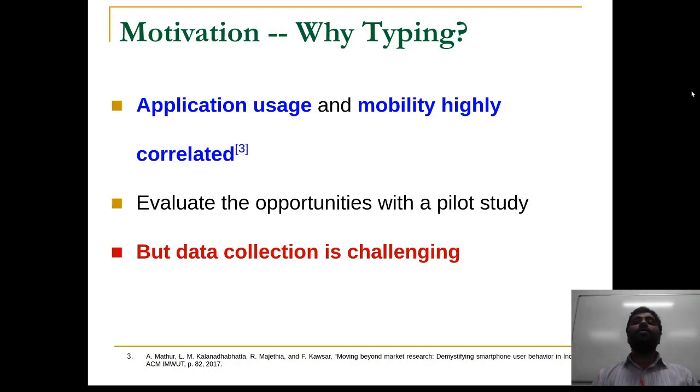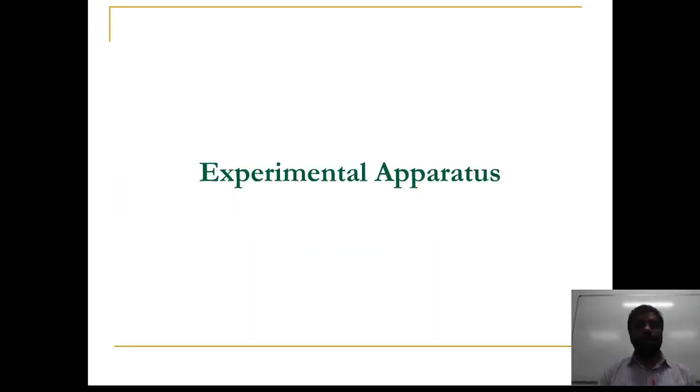But a major concern in this regard is collecting typing data for this purpose. So, we understand that data collection in this context is really challenging. To facilitate the data collection process for the pilot study, we develop an experimental apparatus to collect typing data for the analysis.